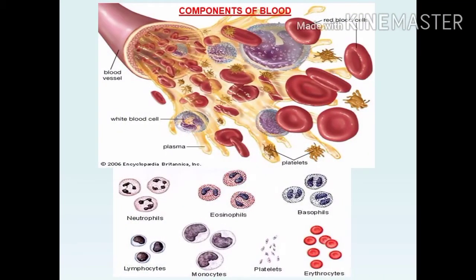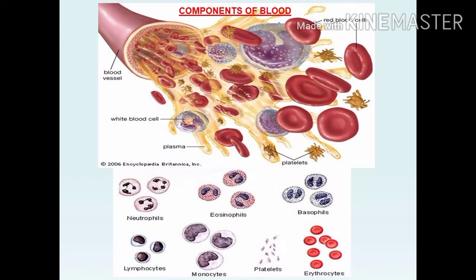See this picture. These are the components of the blood. Red blood cells, platelets. Platelets are irregular in shape. Red blood cells are disc shaped structures. White blood cells, blood plasma, water content, the liquid content of the blood.